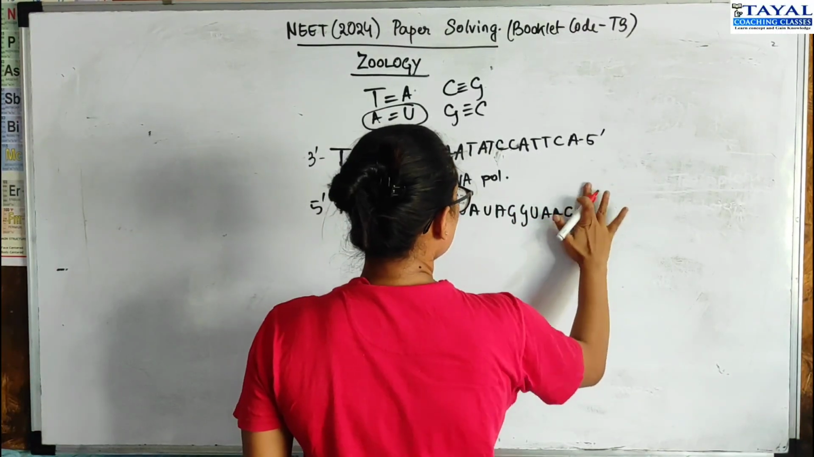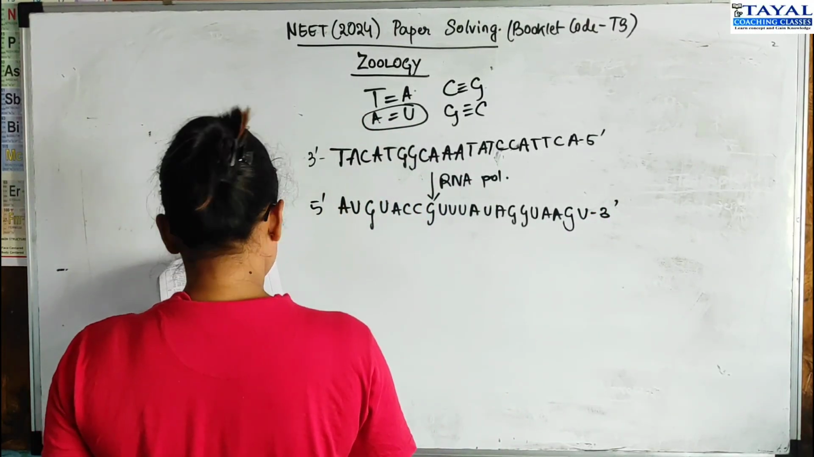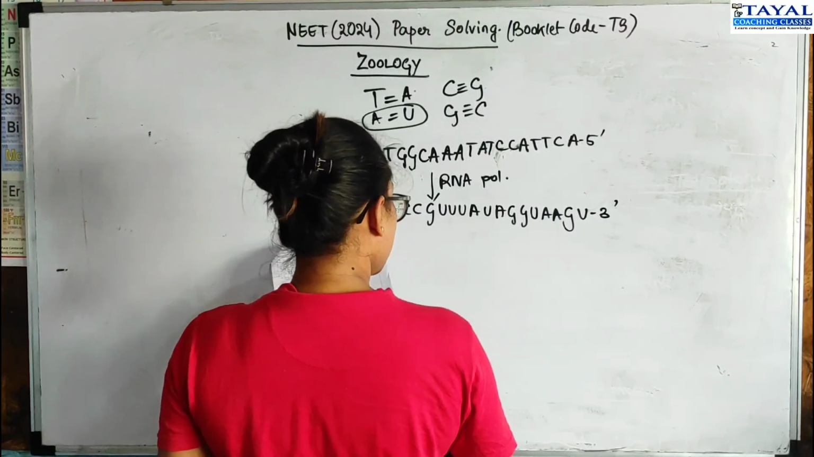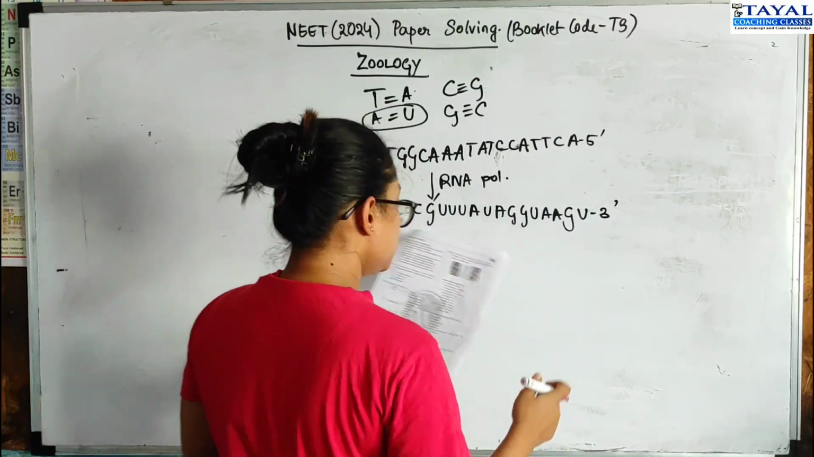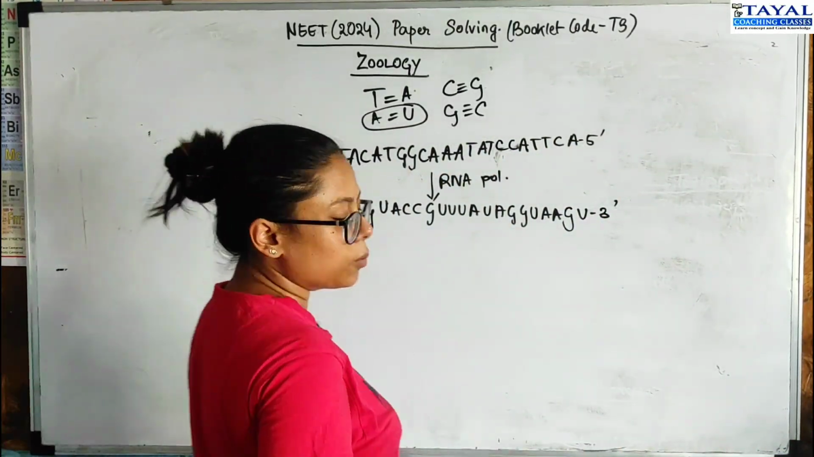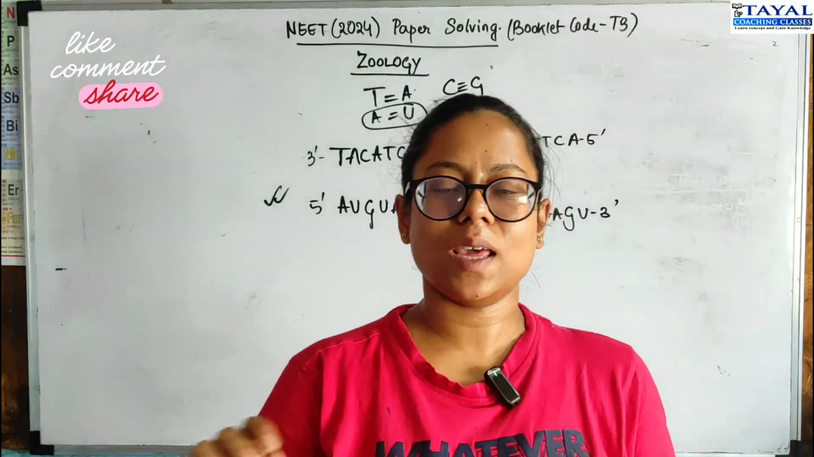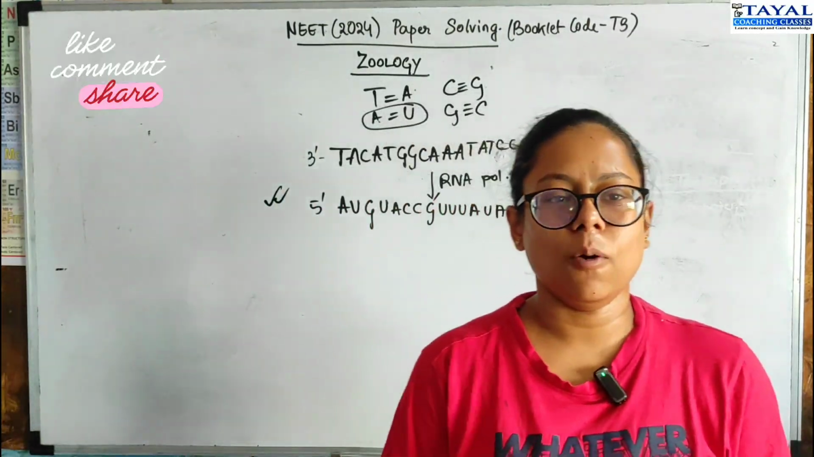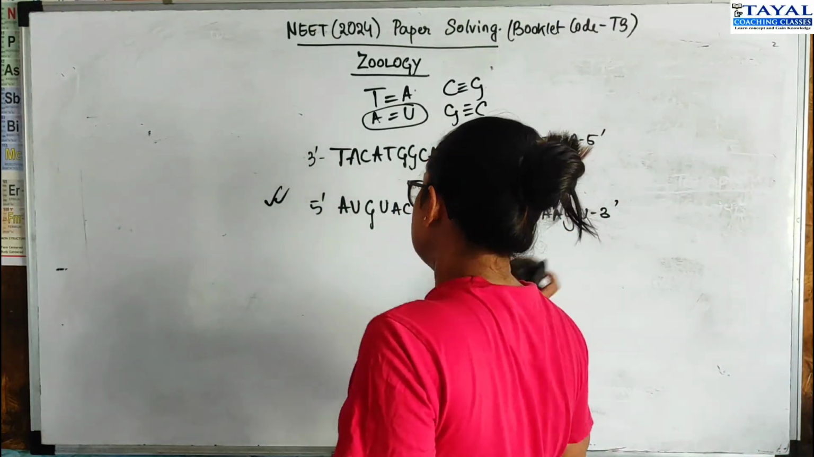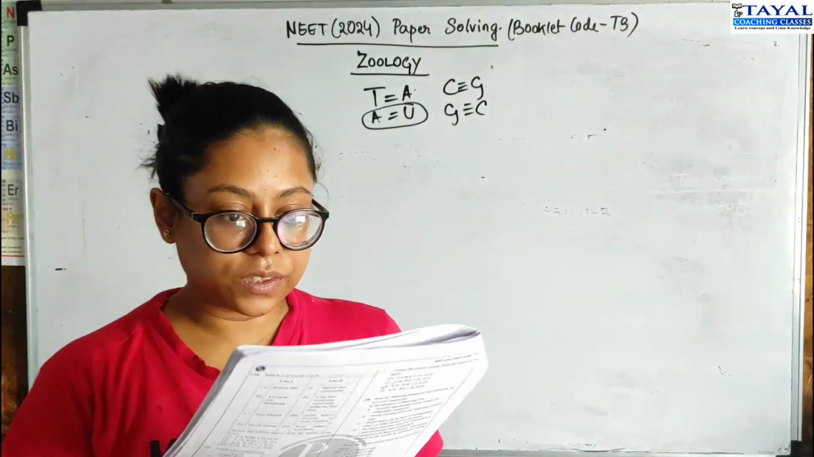So we'll have to just look for this in our options. A U G U A C C G U U U A U A G G U A G U. That is your option 3. Then option 3 is the correct option. It was a very easy question, just that it would have required some time and patience to solve it correctly. Copy it and solve it correctly. You could have done it in the question paper, but it was very, very easy, right? So that's option 3.